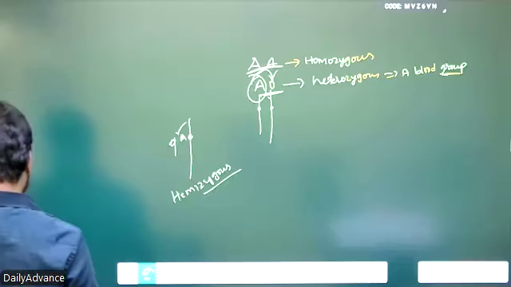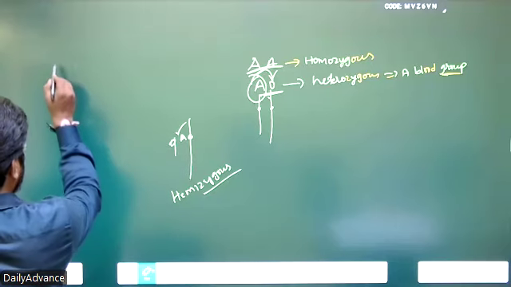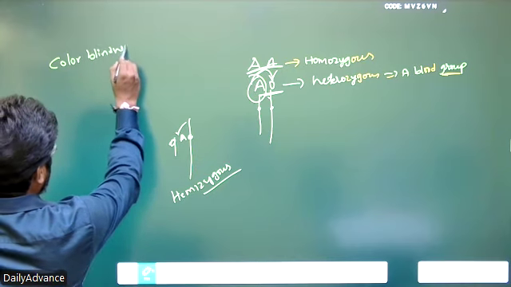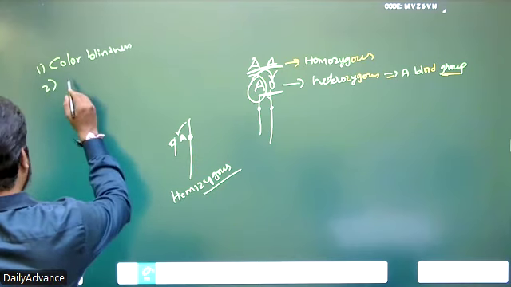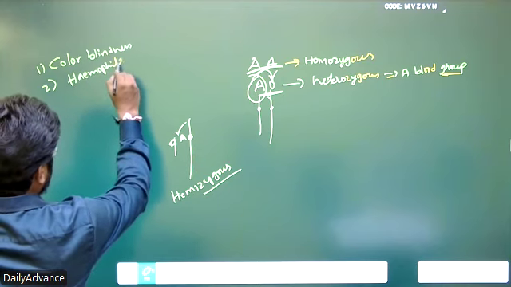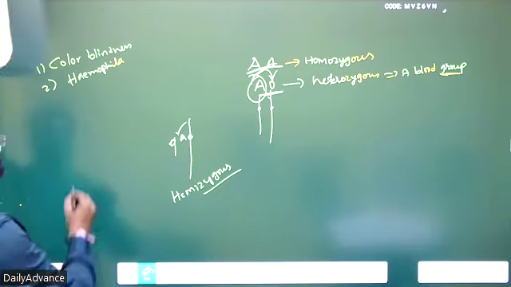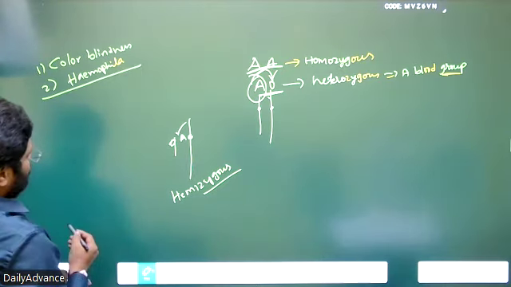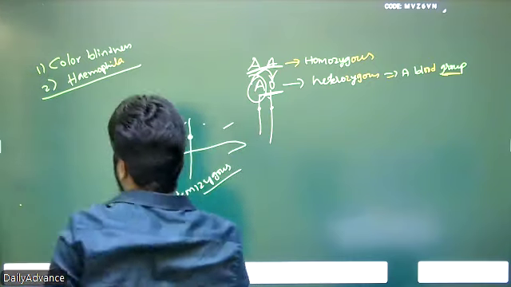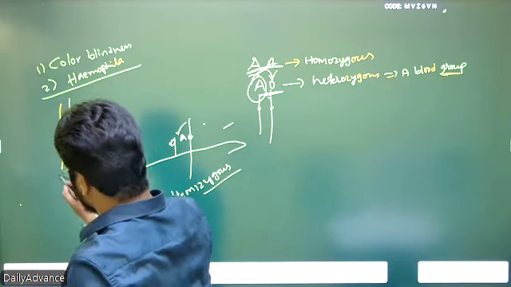Some of the diseases such as color blindness and hemophilia, one is X dominant, another one is recessive. In the female case, two X chromosomes are there.